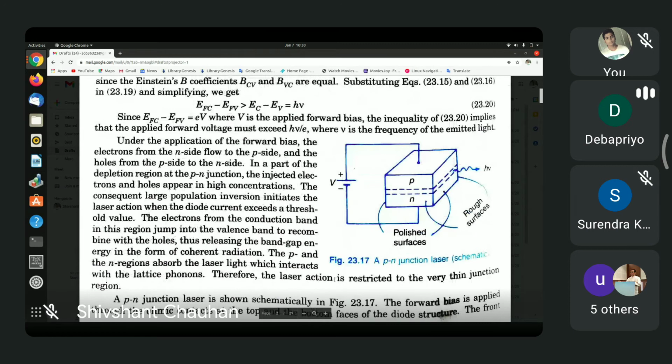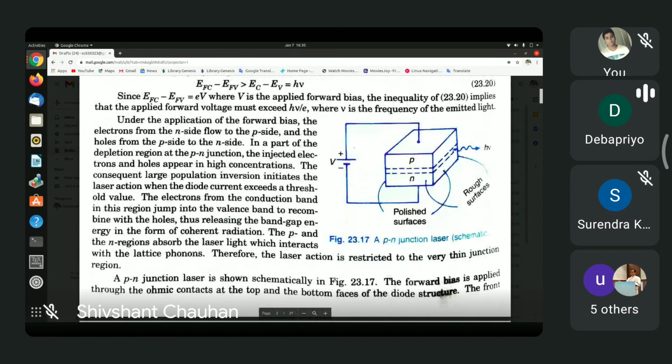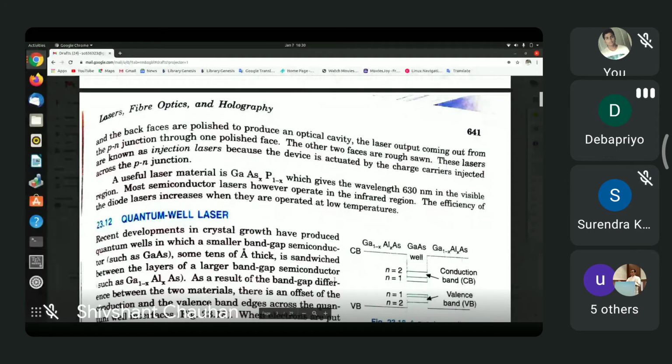So these are things that you already know, that this emitted radiation is coherent and so on. That is what they are saying here. Now, just stop here for a moment. Now, what type of material to use for such diode lasers?